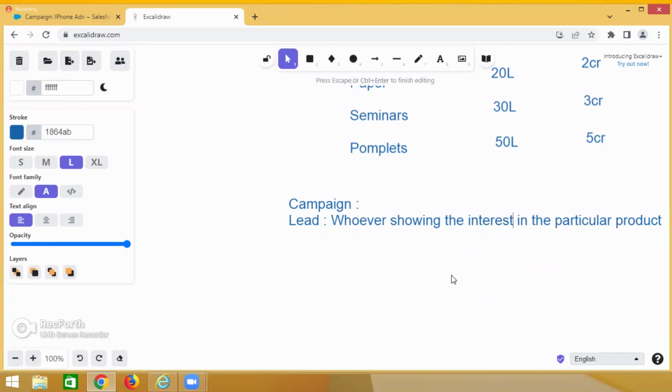Interest in the particular product. Those people are called leads. For example, you are on Facebook, and whenever you click on something, your data is captured. Your data means you are already logged in to Facebook, right? The Facebook username and mail ID are there. So those people are capturing it.